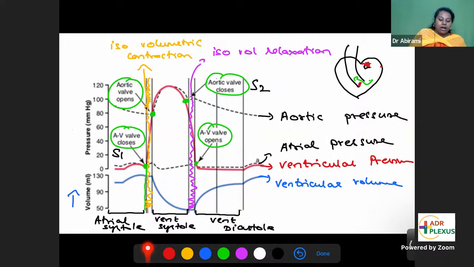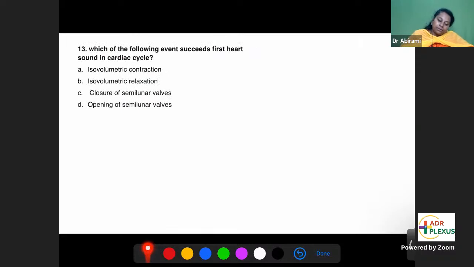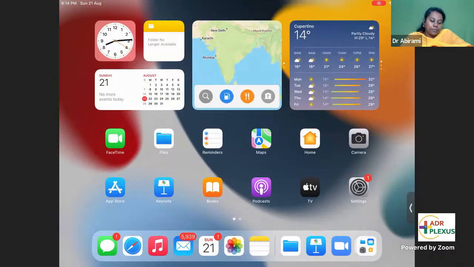After AV valve closure, you have this small phase, the isovolumetric contraction phase. When the AV valve closes, the aortic valve is going to open. In between, before the aortic valve could open, there's a small phase called isovolumetric contraction phase. So which of the following events succeeds the first heart sound? Isovolumetric contraction phase, option A. We'll see how many of you have got this right.